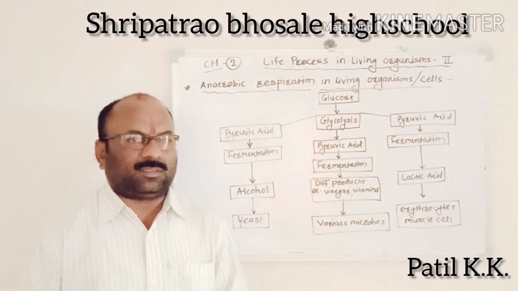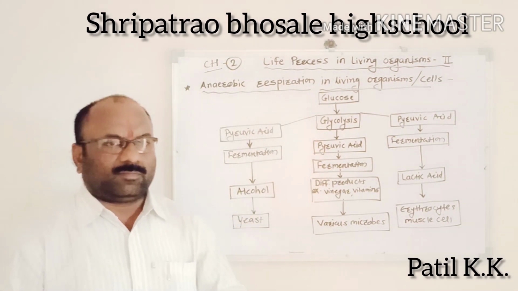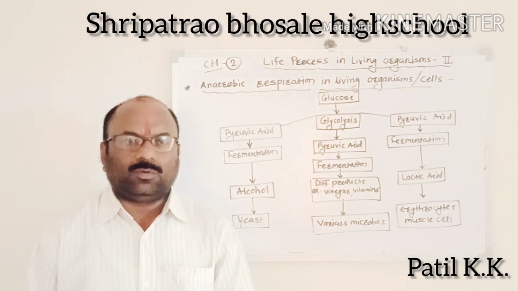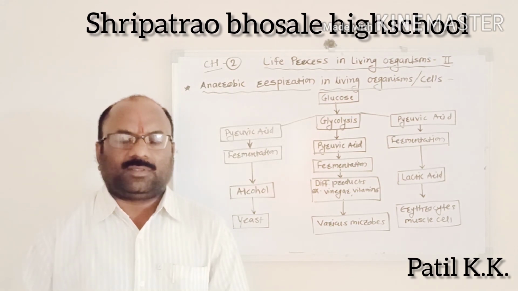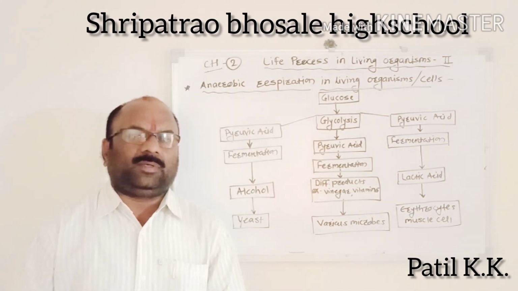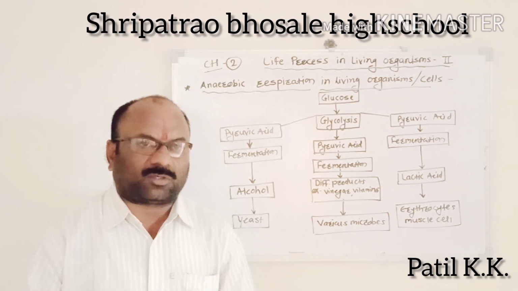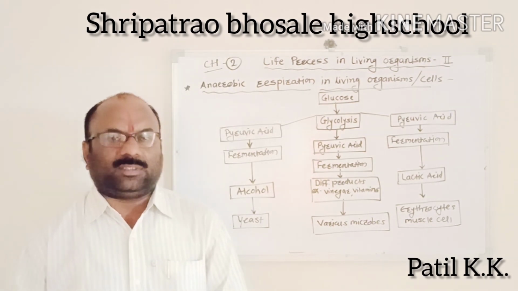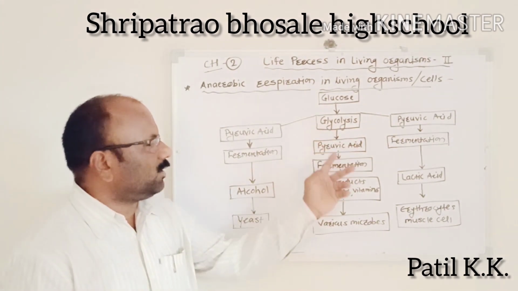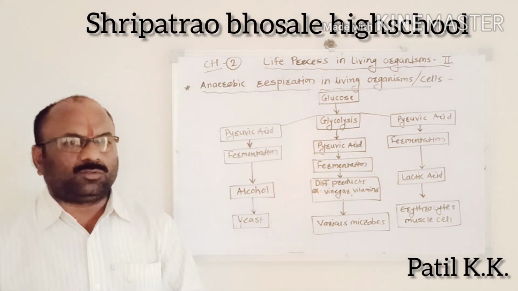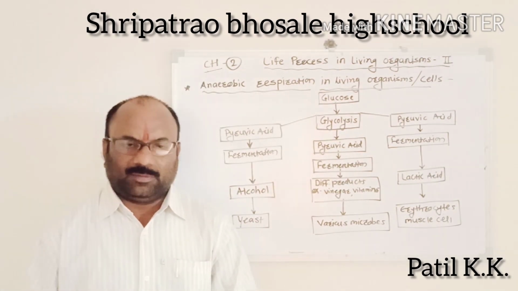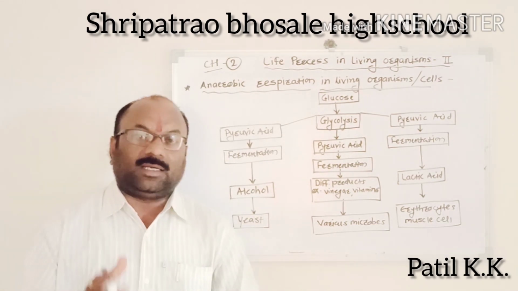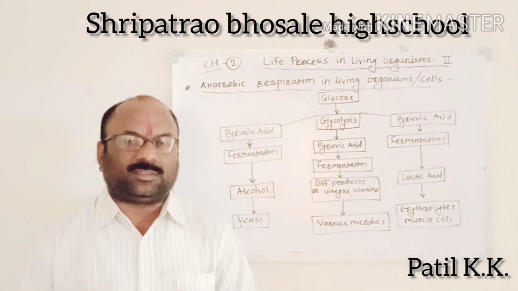Glucose is oxidized to form the process of glycolysis. Some bacteria and lower organisms do not live in the presence of oxygen, and they perform anaerobic respiration for energy production. Anaerobic respiration has two steps, glycolysis and fermentation. During this, glucose is incompletely oxidized, releasing a smaller amount of energy.